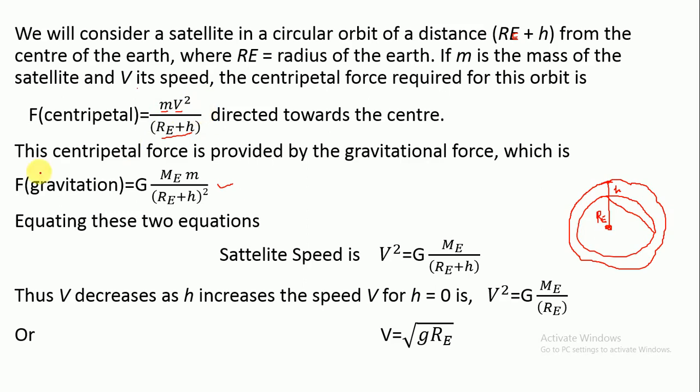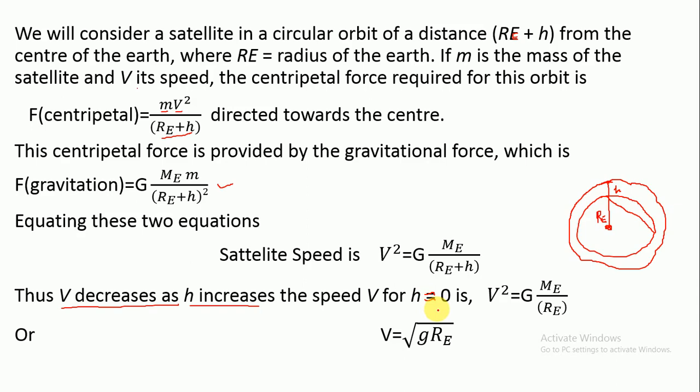Equating both these equations, what do you get? Small m would be cancelled, one RE plus H would be cancelled. So v square you will get G M_E over RE plus H. You see, the velocity of the satellite will decrease as H increases. So if the satellite is at more height, the velocity of the satellite would be less.